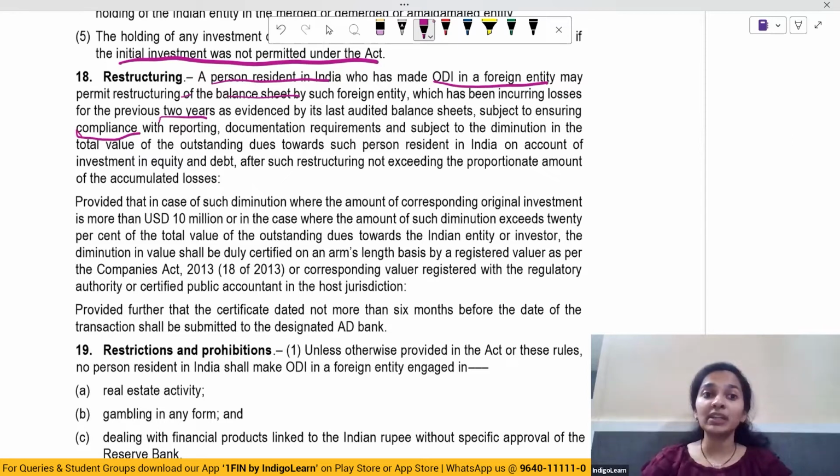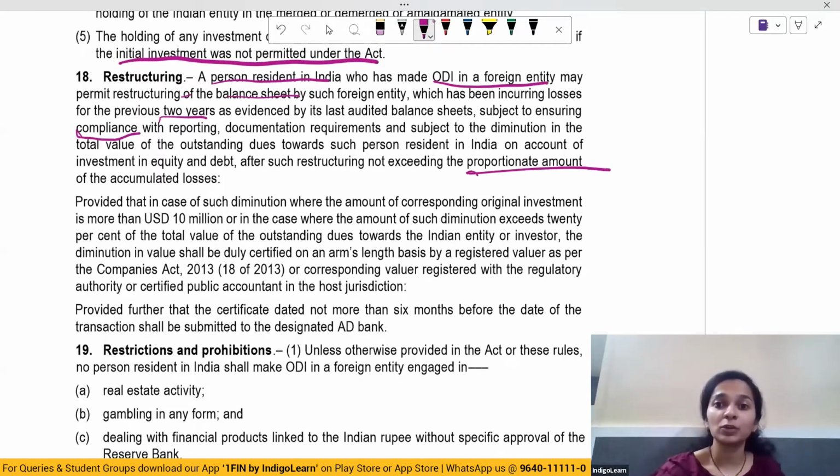So he will permit this restructuring of balance sheet only after he ensures that the compliance of reporting, documentation requirements and other things have been done properly, and also subject to the diminution in the total value of the outstanding dues towards that person resident in India on account of the investment which he has made in equity and debt, and after such restructuring not exceeding the proportionate amount of the accumulated losses.